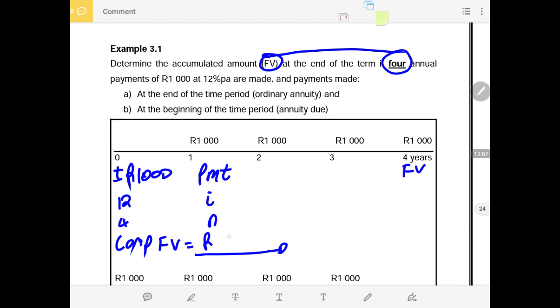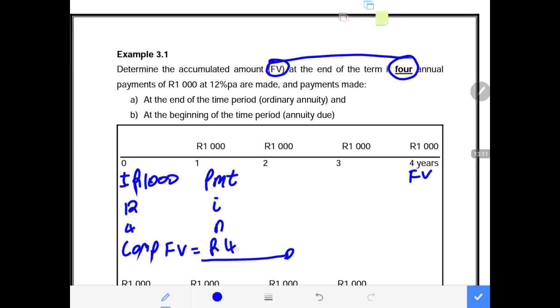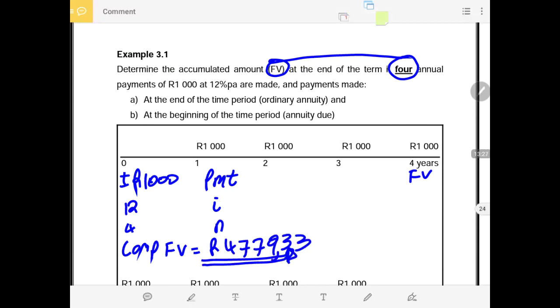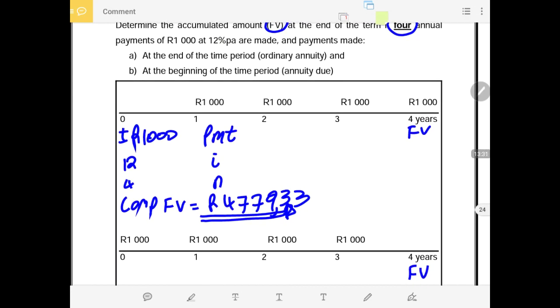The future value of these 4 payments is 4,779 rand 33 cents. So now this is the future value of the payments when the payments are made at the end of the term, at 12% per annum compounded annually, and the payments are 1,000 rands for 4 years. So that will be the future value, the amount that will be in the account at the end of 4 years.